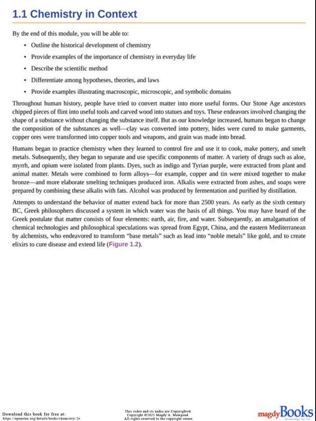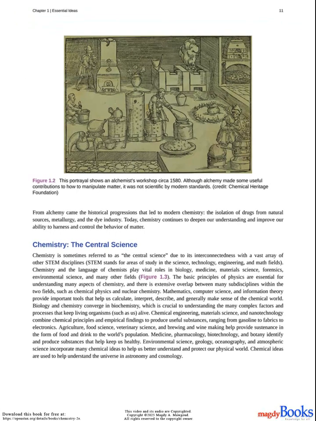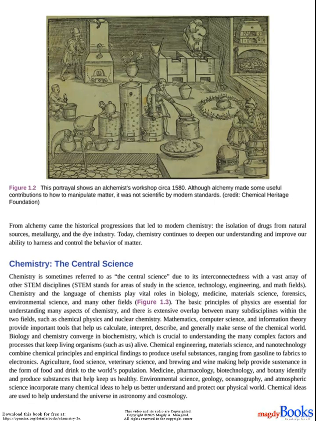Subsequently, an amalgamation of chemical technologies and philosophical speculations was spread from Egypt, China, and the Eastern Mediterranean by alchemists, who endeavored to transform base metals such as lead into noble metals like gold, and to create elixirs to cure disease and extend life. Figure 1.2. This portrayal shows an alchemist's workshop circa 1580. Although alchemy made some useful contributions to how to manipulate matter, it was not scientific by modern standards.